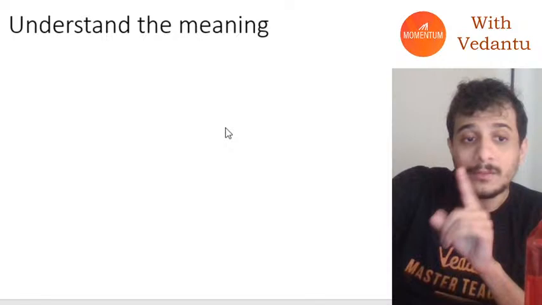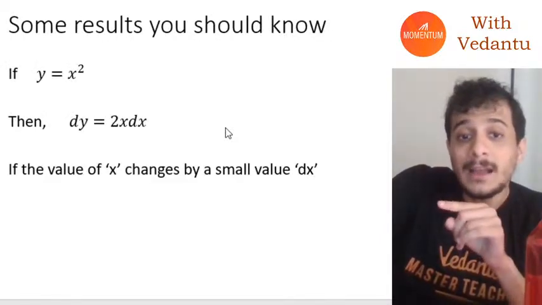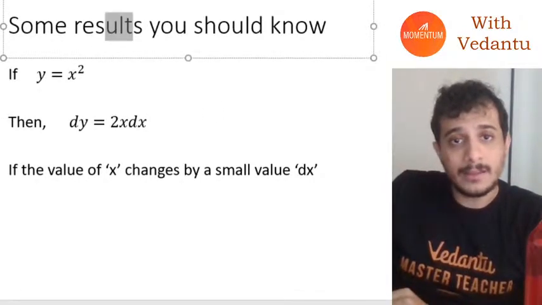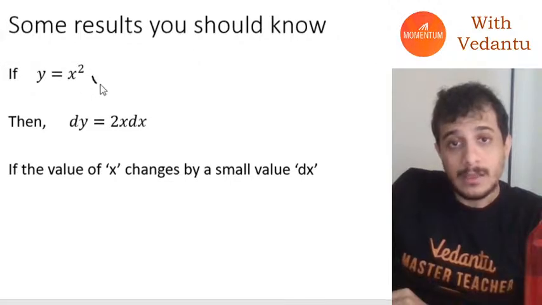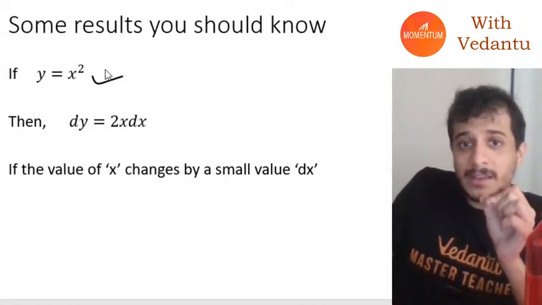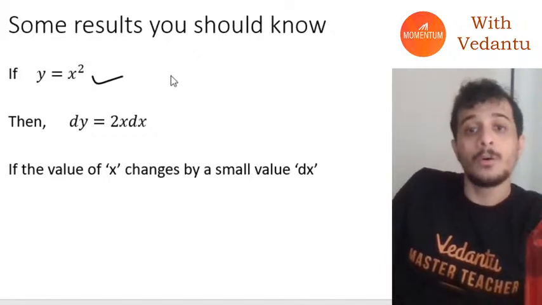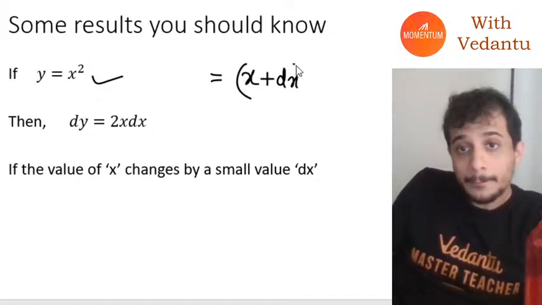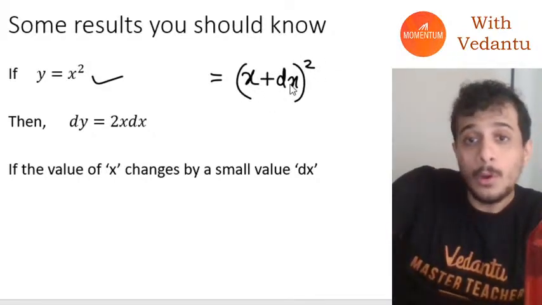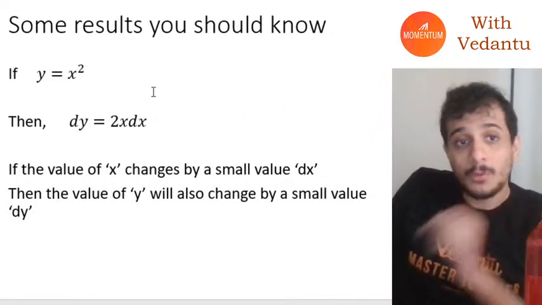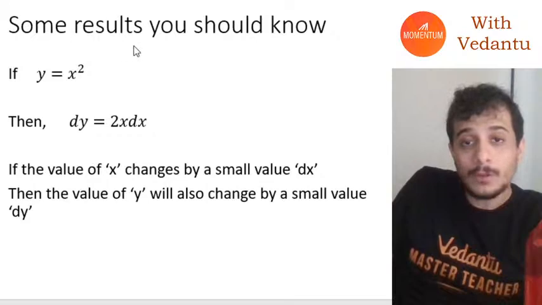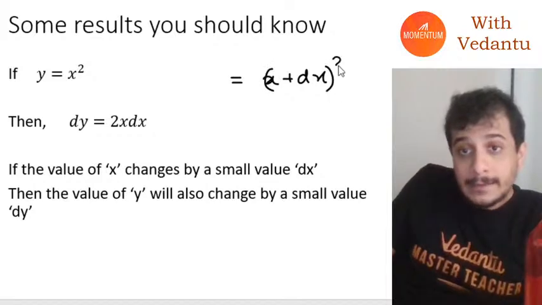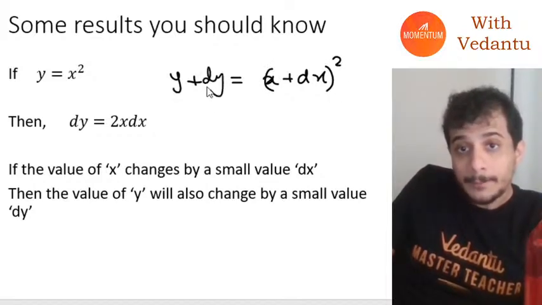What this means, you have to understand the meaning of this, guys, is that if x changes by a small value dx in this equation, then this will become x plus dx the whole square. In that case, y will also change by a small value dy. I can write x plus dx the whole square is equal to y plus dy.